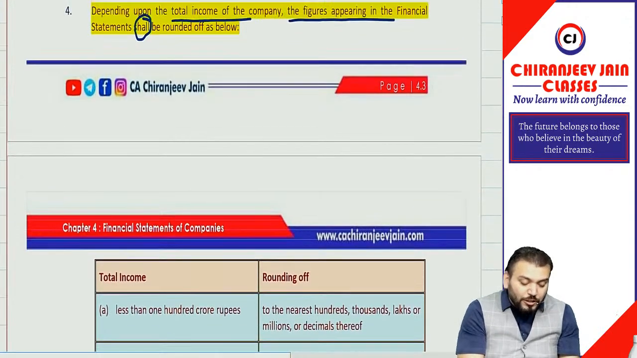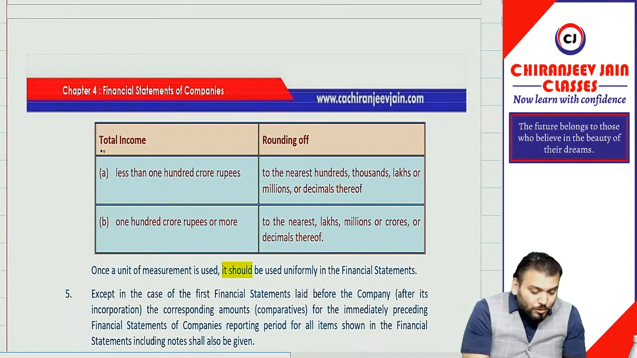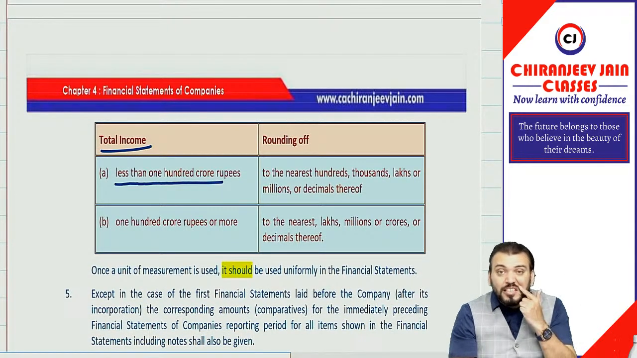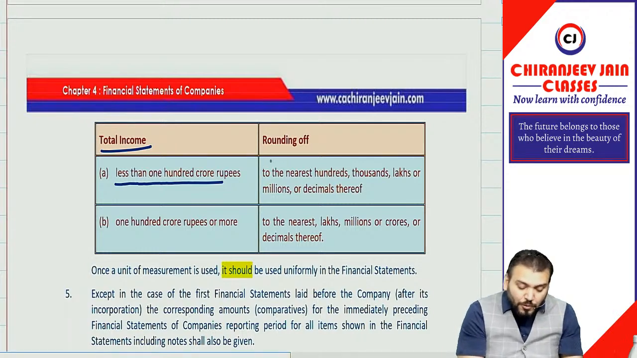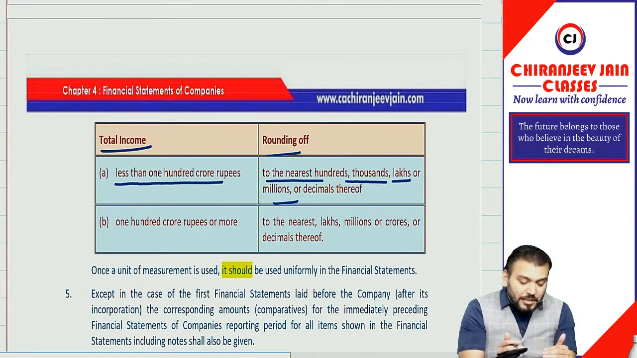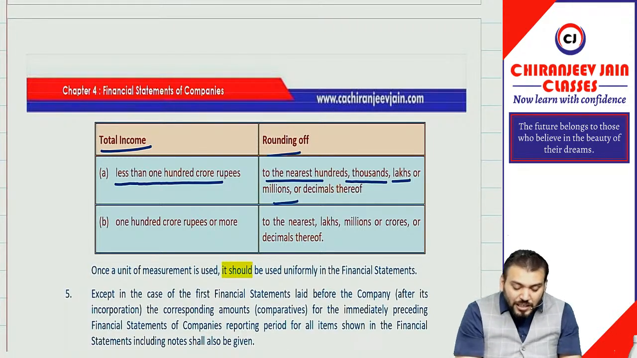For rounding off, we just need to find out the total income of the company. If the total income is less than 100 crore rupees, then rounding off can be done to the nearest hundred, nearest thousand, nearest lakh, nearest million, or decimal thereof. Correct?